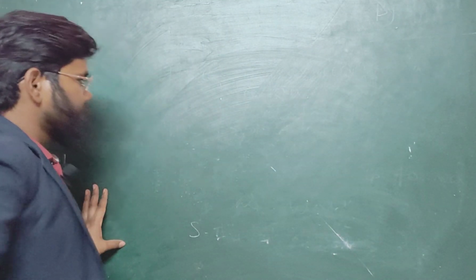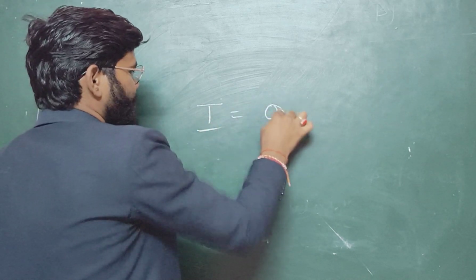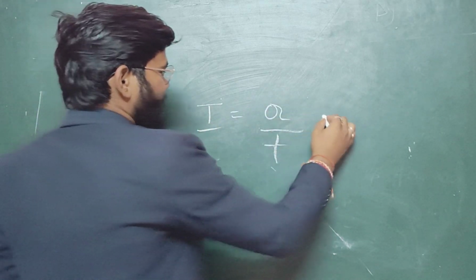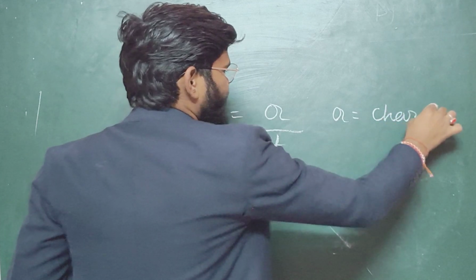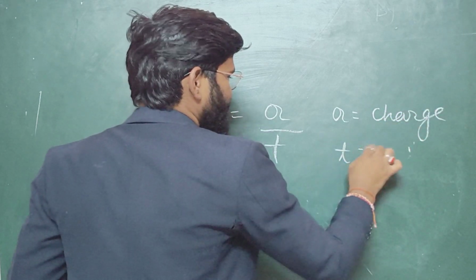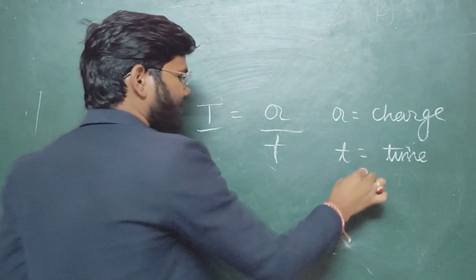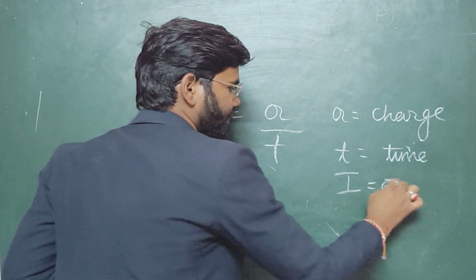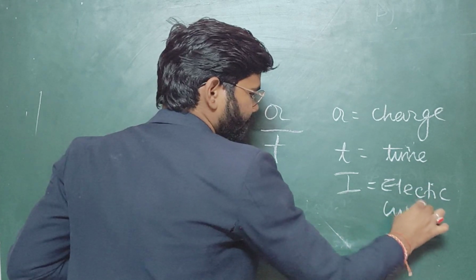So see here, in the case of electric current, most of the time the formula will come like that, I equals Q by T. Here Q is the charge, and T is time. And the second thing is, what do you mean by I? So I is the electric current.